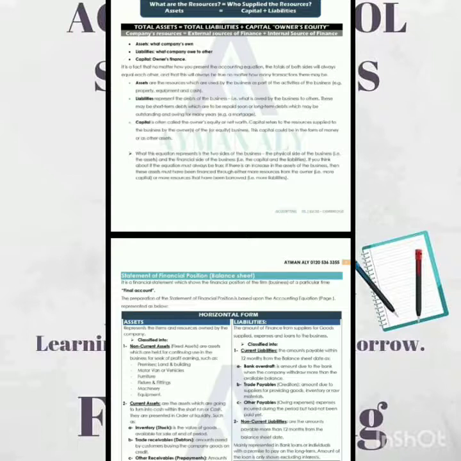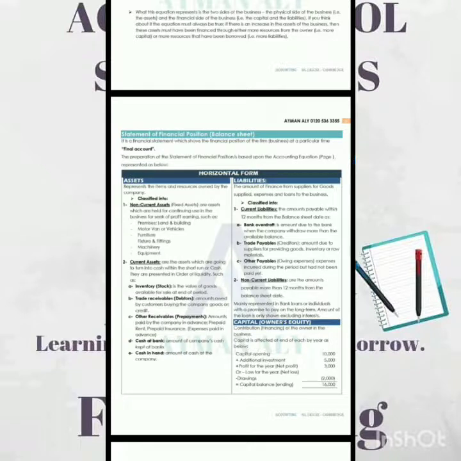We have already discussed that assets equal capital plus liabilities: the resources you own are equal to who supplied the resources. So how do we represent the accounting equation in a financial statement? The financial statement is called the Statement of Financial Position, which represents the financial position of the company at a particular time. It is like a screenshot of the business: what the business owns and how much the business owes at a particular date.